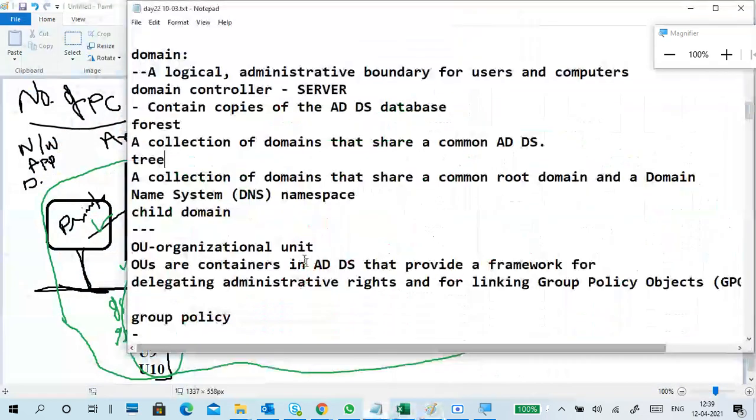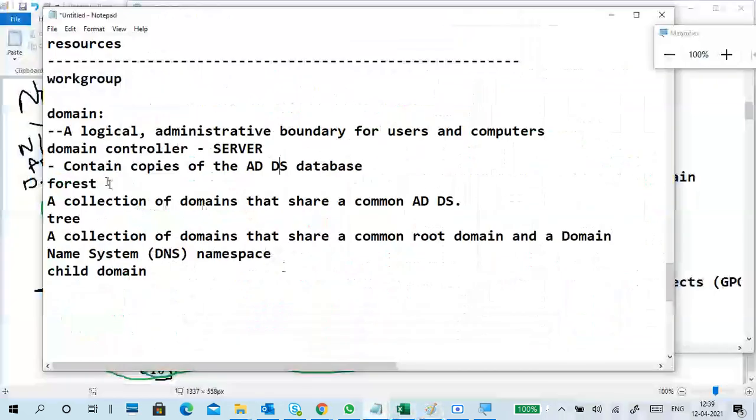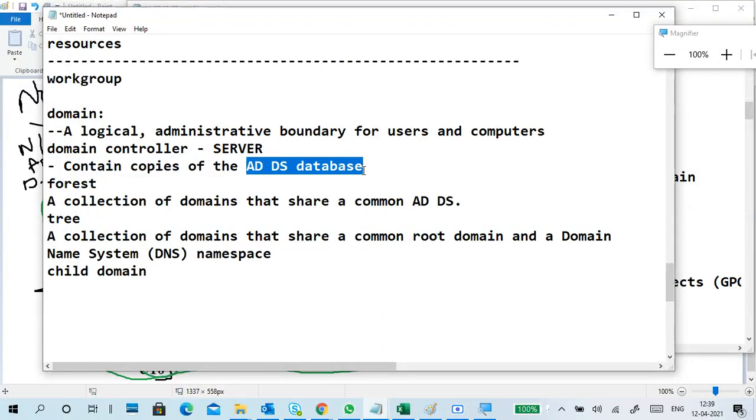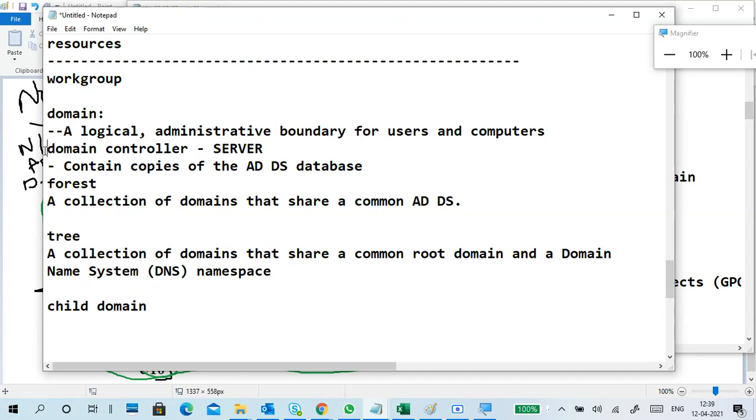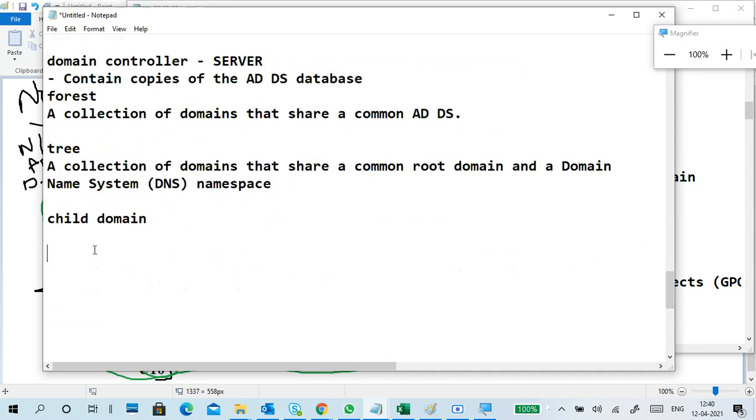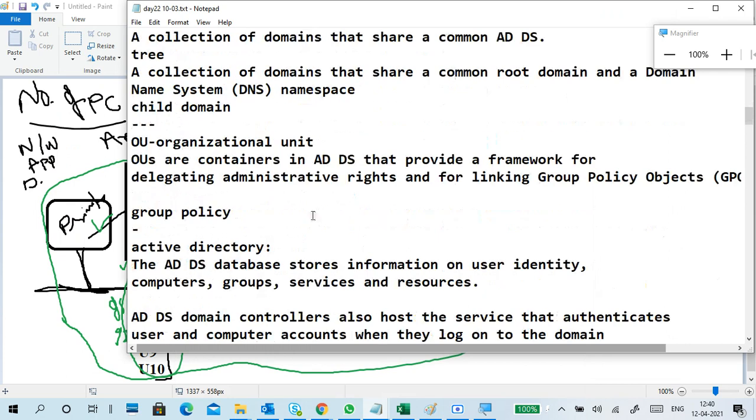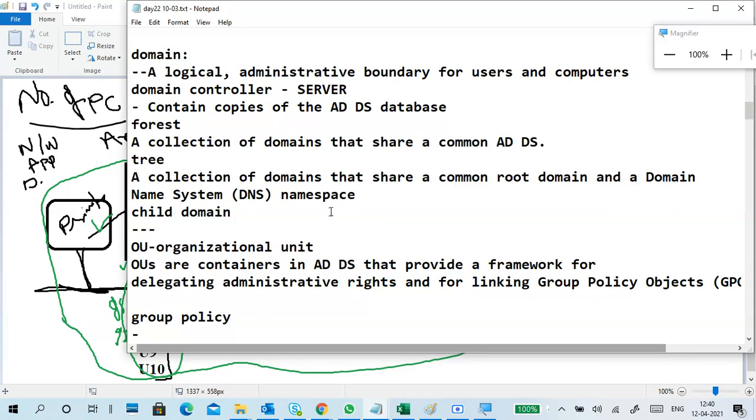It contains a copy of the Active Directory database. What is the Active Directory database? The database contains users, groups, and computers. Of course, there are different naming concepts as well, like forest and tree. We'll discuss that again later: what are forest, tree, and domain. So this is about work group and domain. That's it.